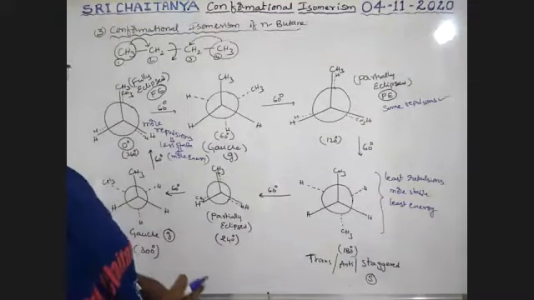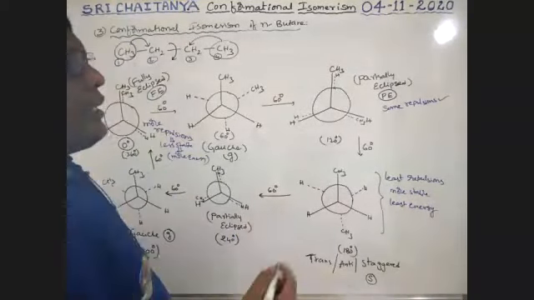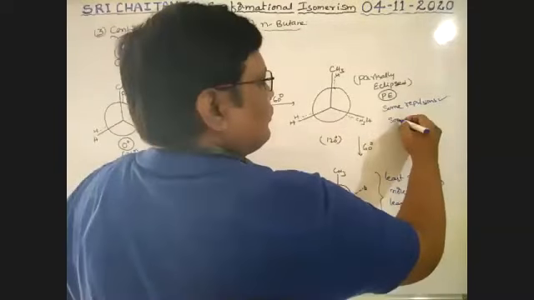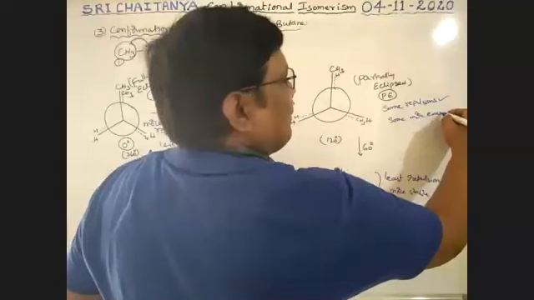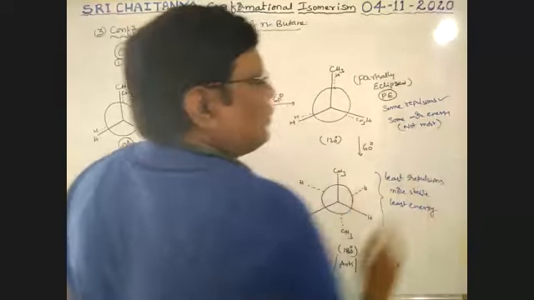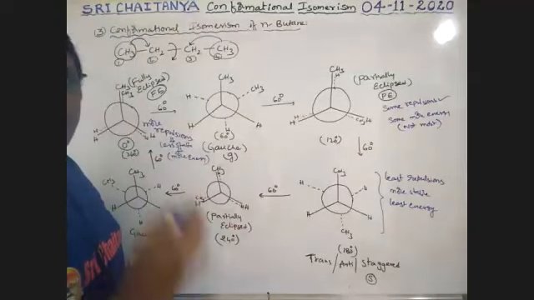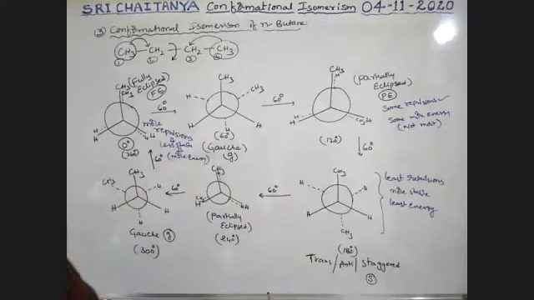That means some more energy. Not the most, not the highest energy, but something high energy is there. Now here, Gauss form, so apart from each other.